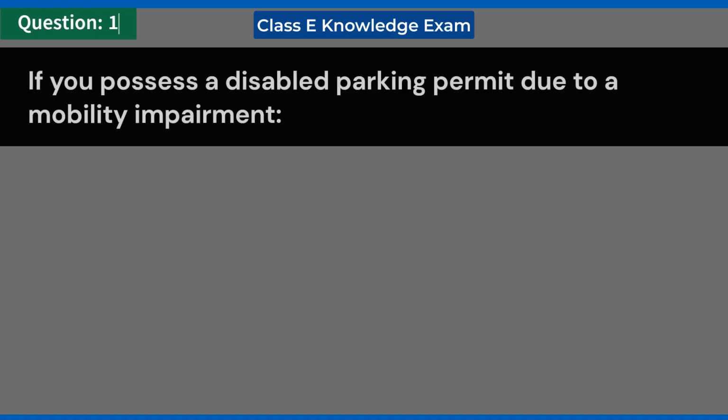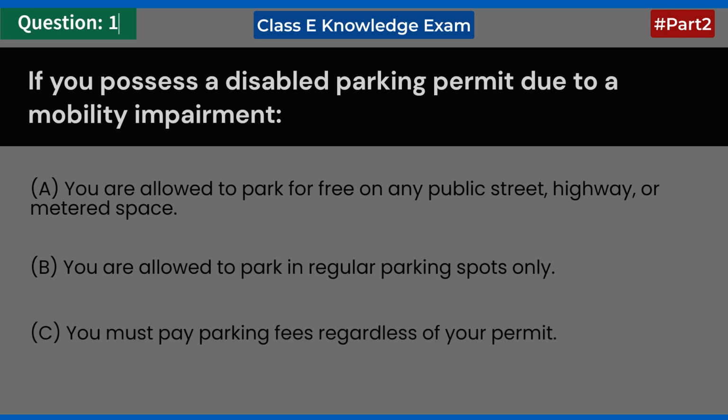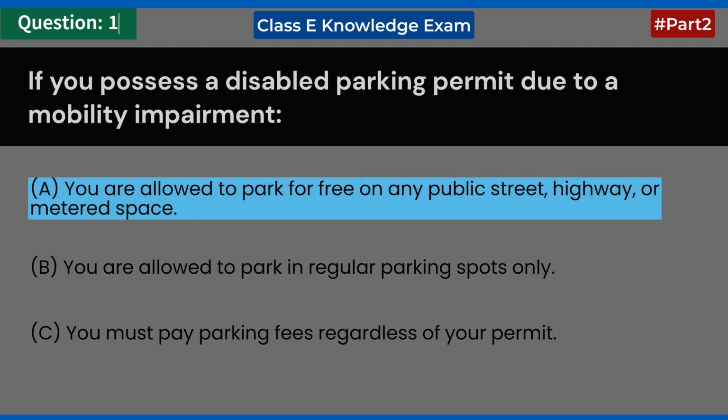If you possess a disabled parking permit due to a mobility impairment. A. You are allowed to park for free on any public street, highway, or metered space. B. You are allowed to park in regular parking spots only. C. You must pay parking fees regardless of your permit. Answer: A. You are allowed to park for free on any public street, highway, or metered space.